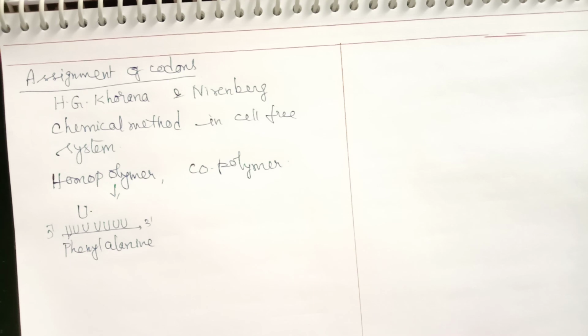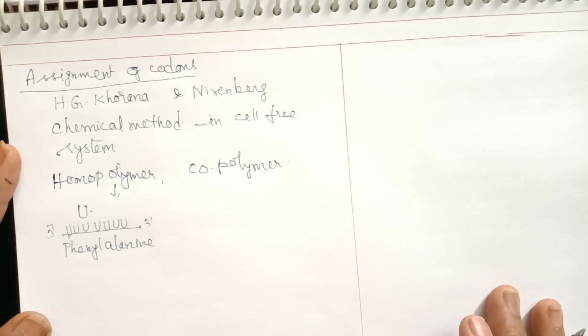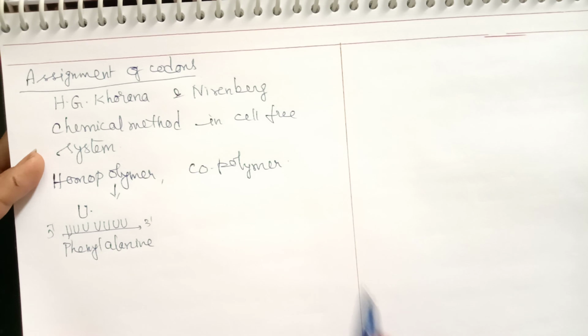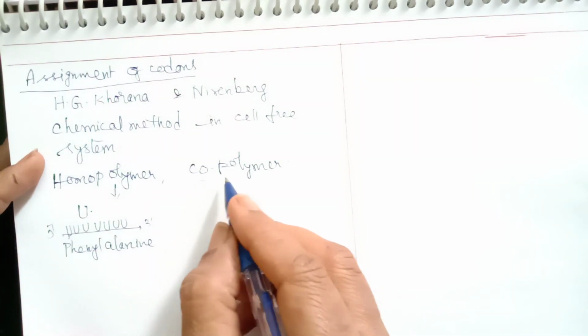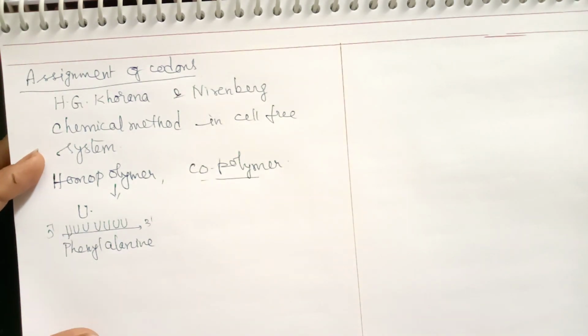Similarly, all other three nitrogen bases are also taken, and the type of amino acid was studied. But by this method, only 4 amino acids could be assigned to their respective codons. So, therefore, the copolymer method was also studied. In the copolymer method, a combination of two bases is taken.